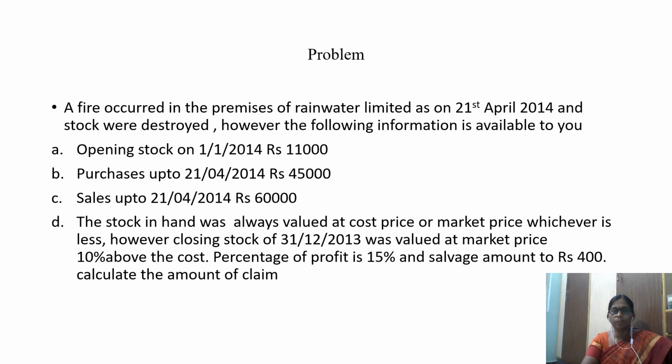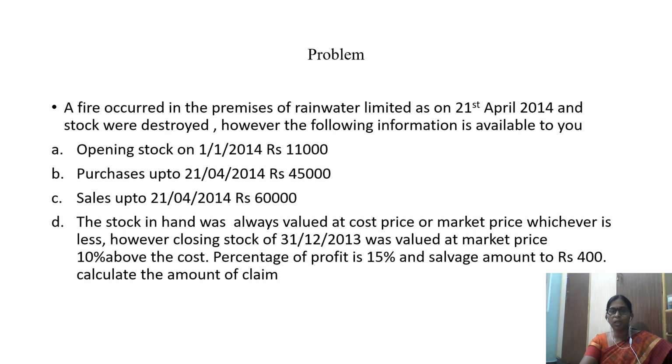Point D, the stock in hand was always valued at cost price or market price, whichever is less. However, closing stock of 31st December 2013 was valued at market price, 10% above the cost. Percentage of profit is 15% and salvage amounts to rupees 400. Calculate the amount of claim.